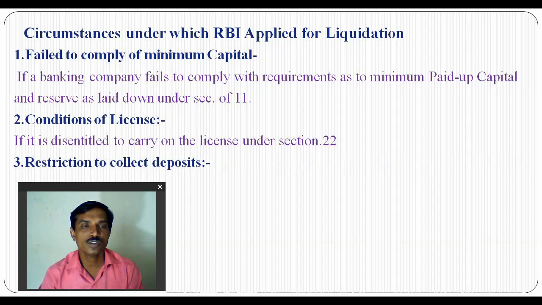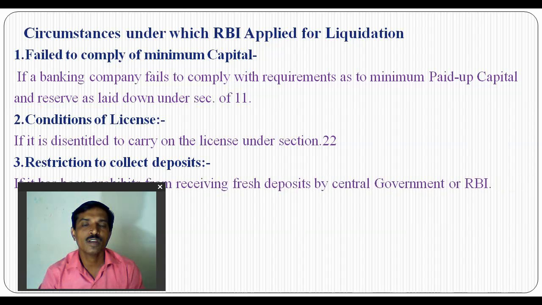The third is restrictions on collecting deposits. Sometimes RBI bans a particular banking company from receiving fresh deposits, and the central government or RBI may also impose certain conditions on a bank for collecting fresh deposits. If a banking company cannot collect fresh deposits, its banking business is in trouble, because all its functions depend on fresh deposits, and on the basis of these deposits it can advance loans and continue its banking business.